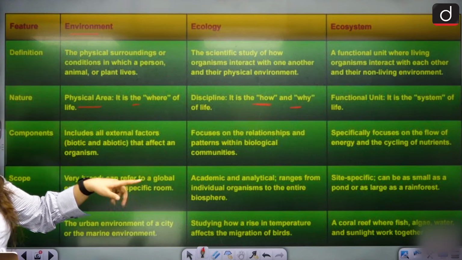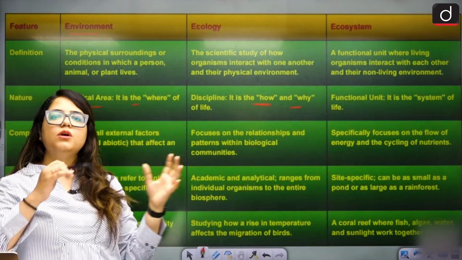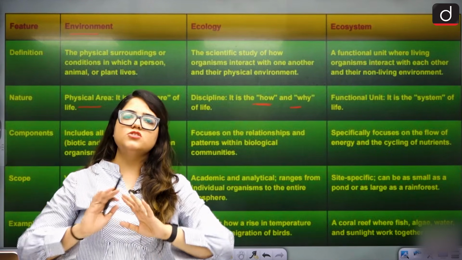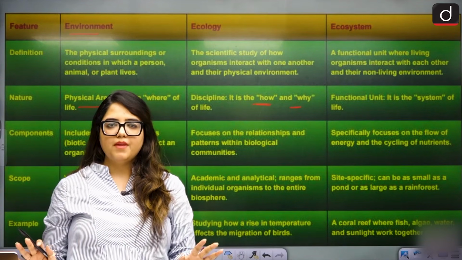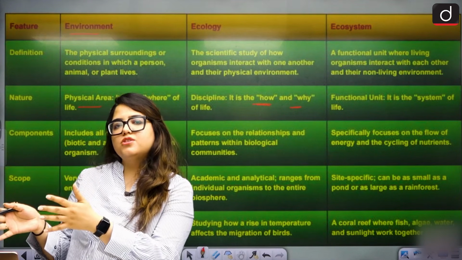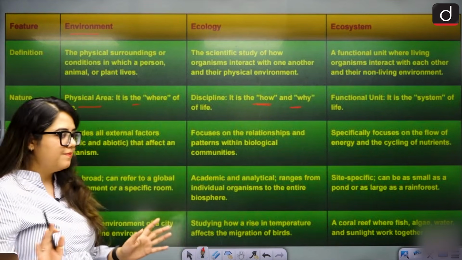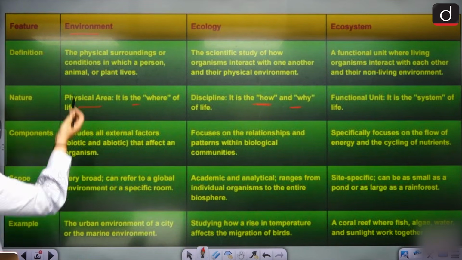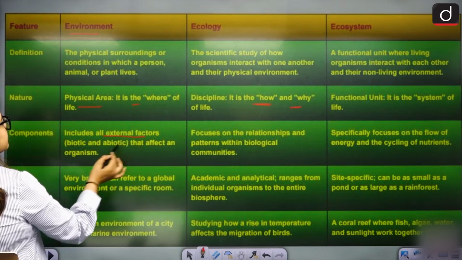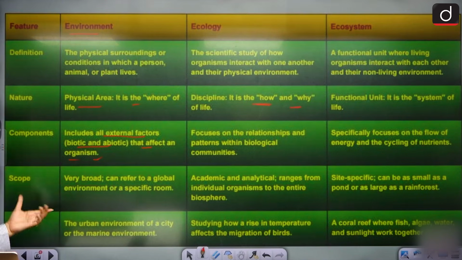In environment, it is the functional unit. It is just a system, right? The system whom we are studying. It is just a system, nothing else. We're not trying to observe it. We're not trying to see anything. It is the system that is functional and we're just looking at it like, okay, good system. That's all. Components. Environment includes external factors like biotic, abiotic, whatever is affecting the organism.